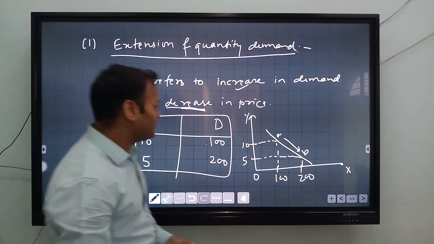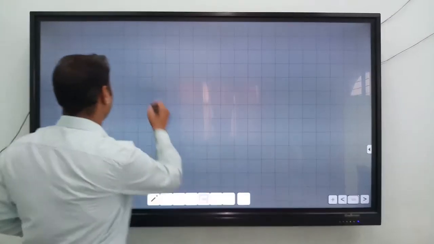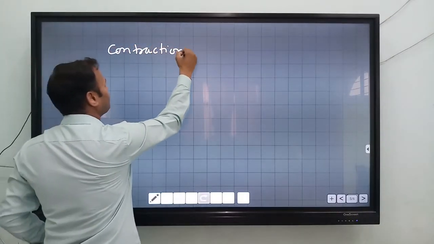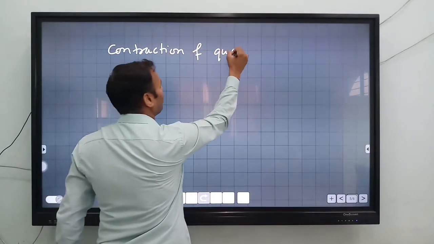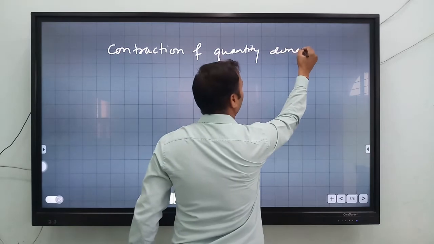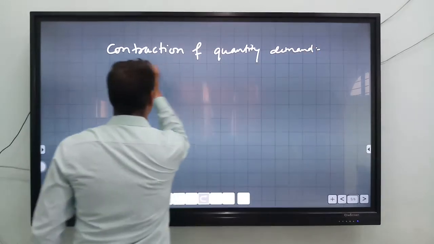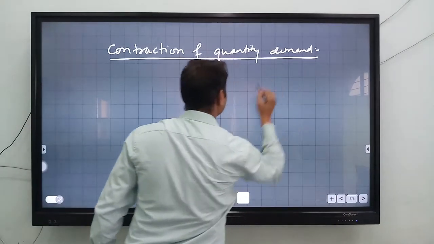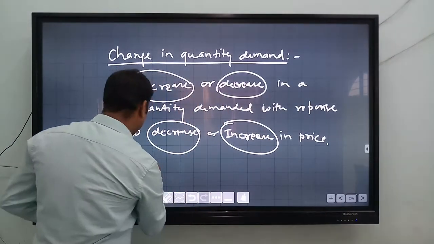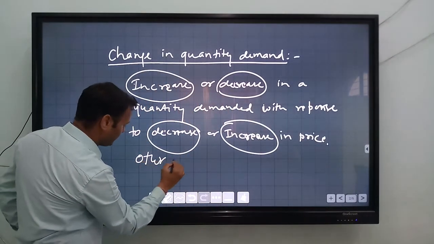Now just the opposite, contraction of quantity demanded. Here one more thing is very important: you have to write other things remaining the same.